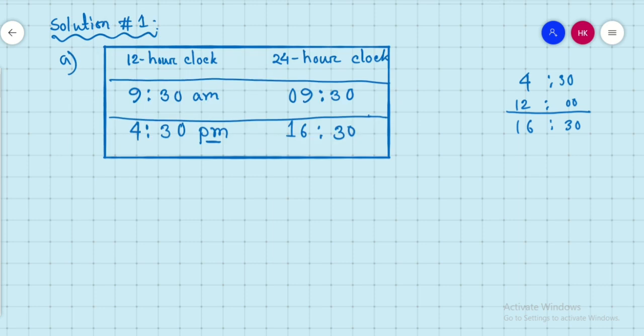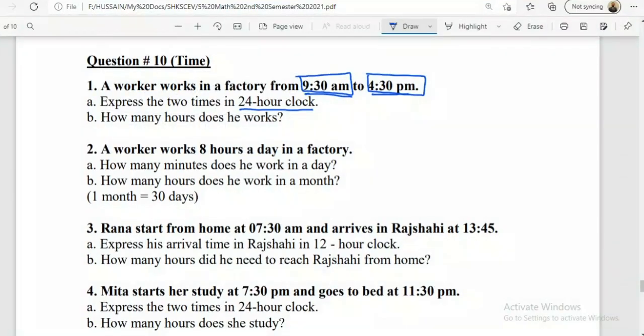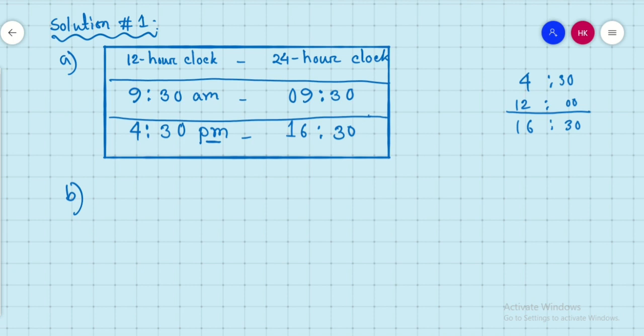Okay. Now, question number B says, how many hours does he work? Like this question, how many hours, the time needs to be subtracted. We have to subtract the smaller time from the larger time. So at first we can write like this. In class 4 or 3 we have done this type of math, hour and then minute.